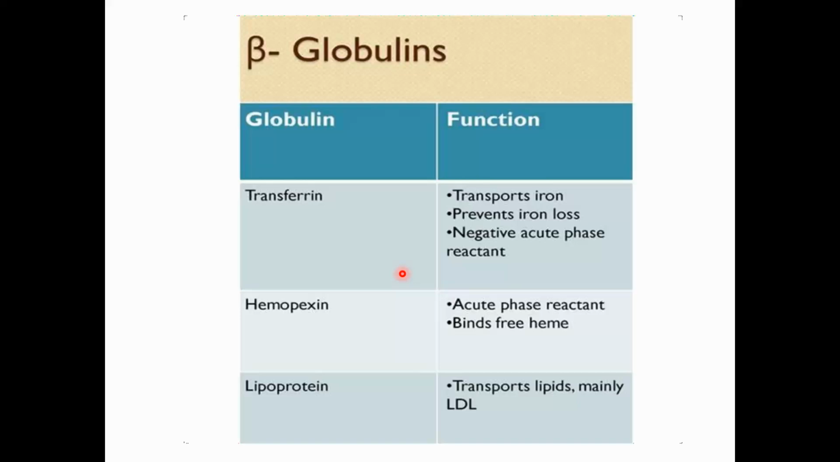Another protein is hemopexin. It binds with free heme. And another important globulin protein is lipoprotein, that transports lipid. It binds with the lipid and transports it.